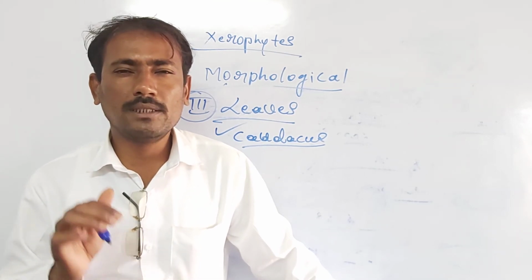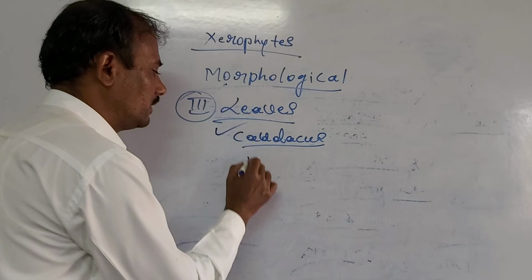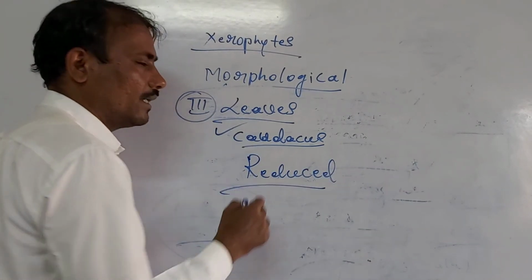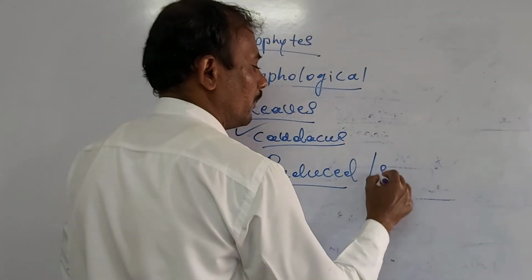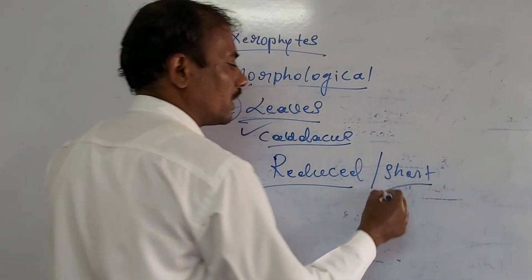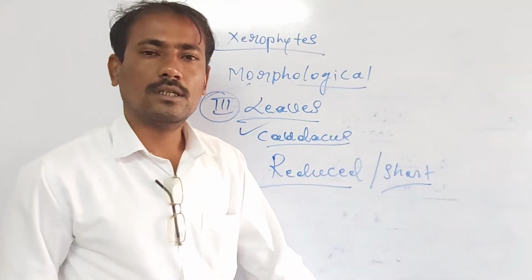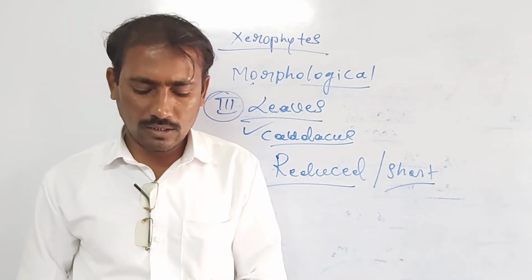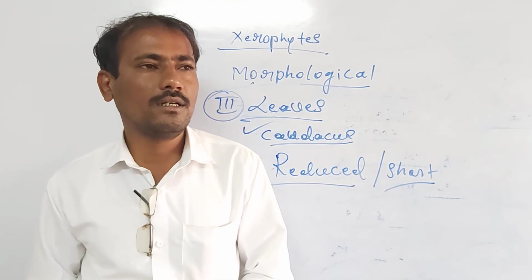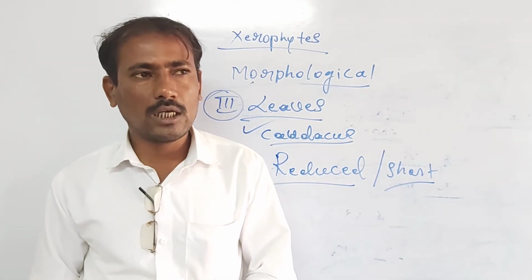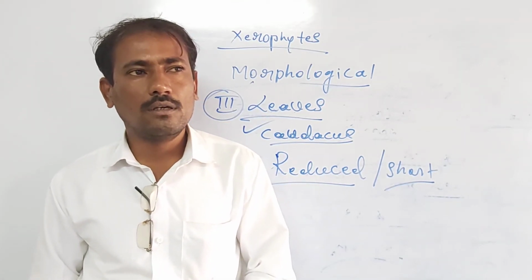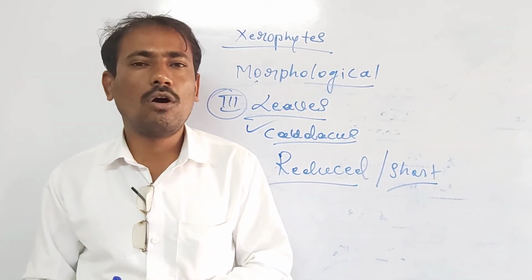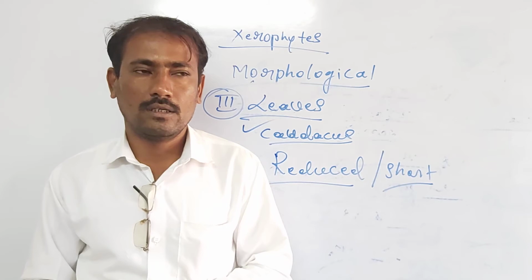These are much reduced leaves. Very short leaves are also noticed in the majority of the xerophytes. An example may be given here: Casuarina. In the Casuarina plant, the leaves are very long and needle-like.